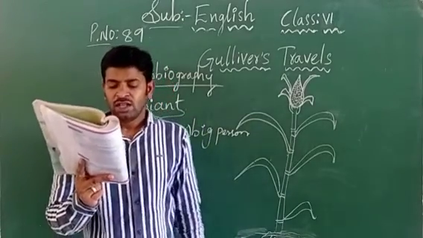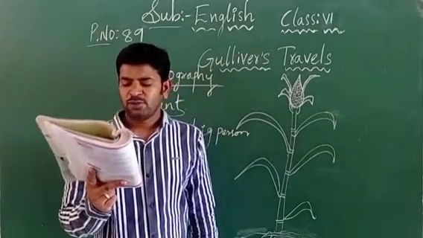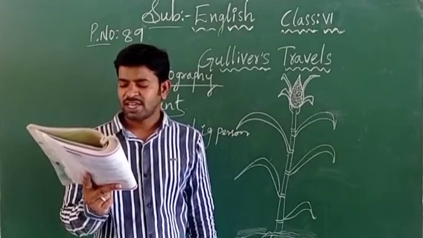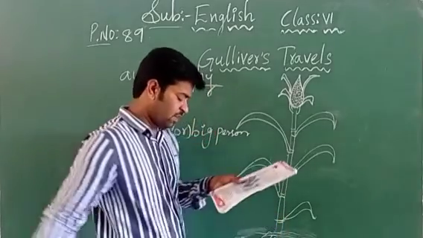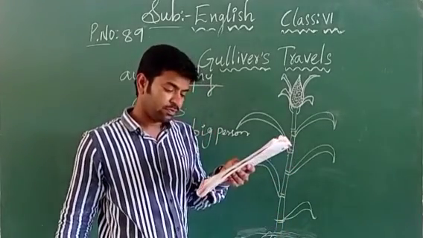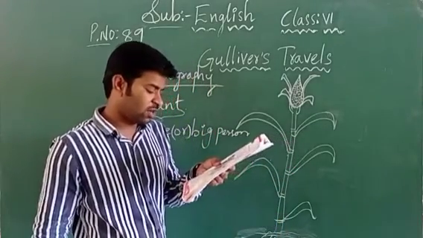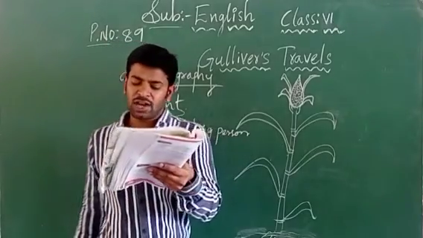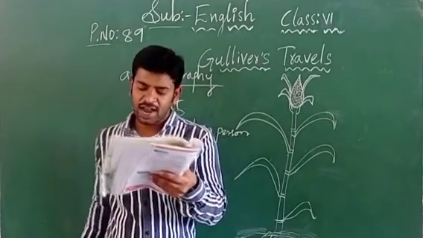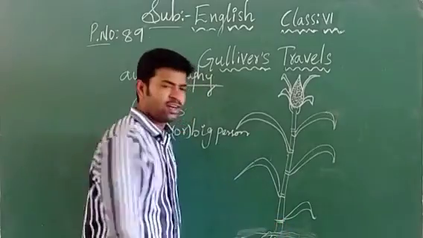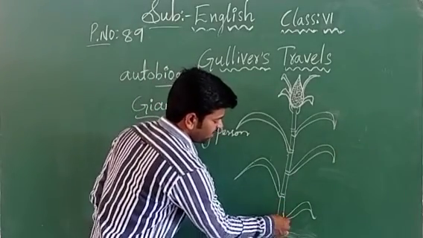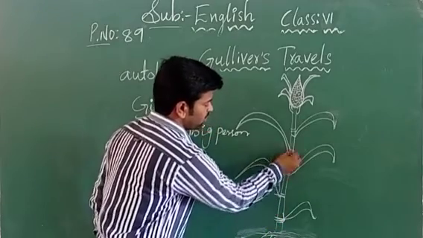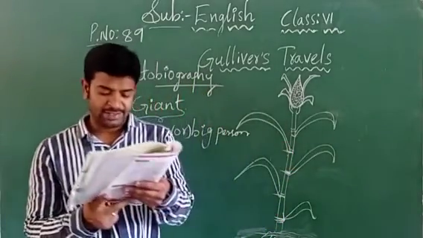Next paragraph. "It was impossible for me to climb because every step was 6 feet high." So this person began to climb. He was climbing this corn tree. Every step was very high, children. From this part to this part, from this part to this part. It was very high, children.